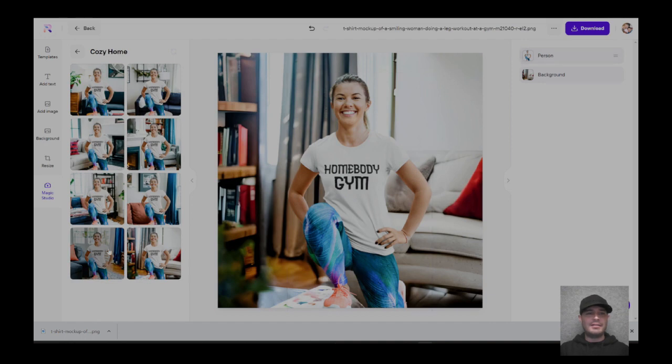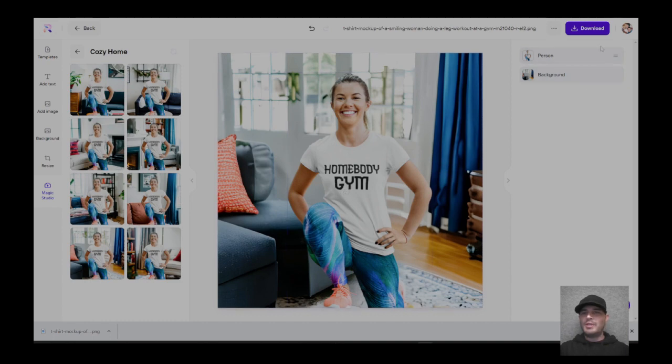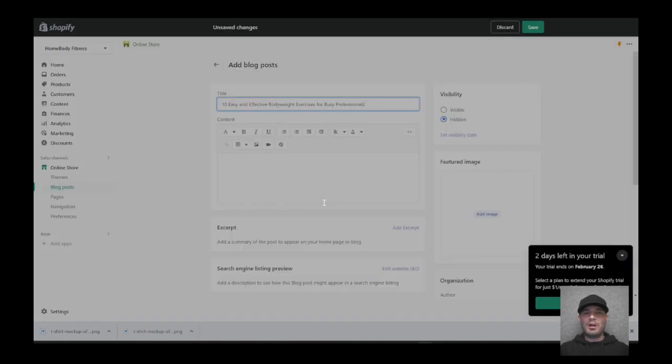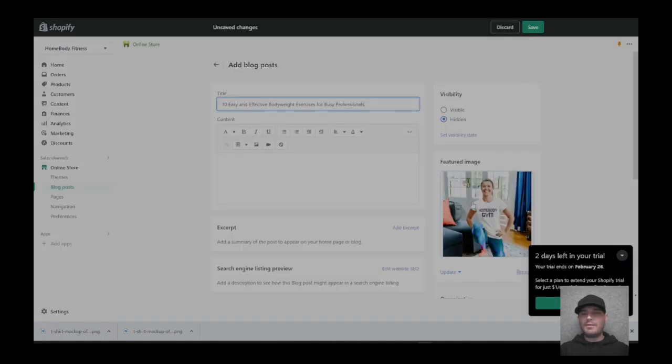It looks like she's standing on something there. So let's go back to this one, and we'll roll with that. We're going to go ahead and hit download. And now we have our image for our blog post. So I'm just going to drag that over here, and then our copy should be done.